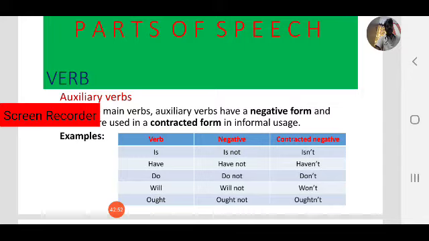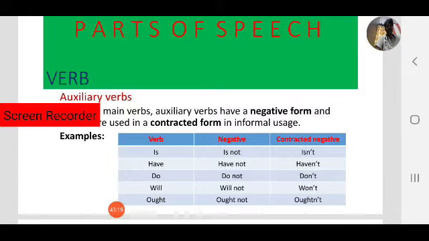Is, isn't, is not, informal and formal. Have, that is an auxiliary verb or helping verb. What is the negative form? Have not. In formal usage we write have not. Informal, haven't. While speaking we use haven't.